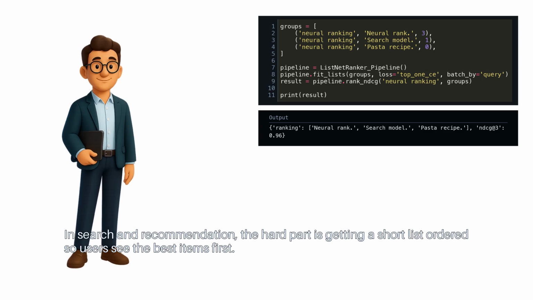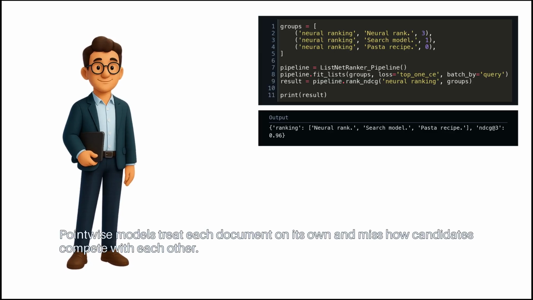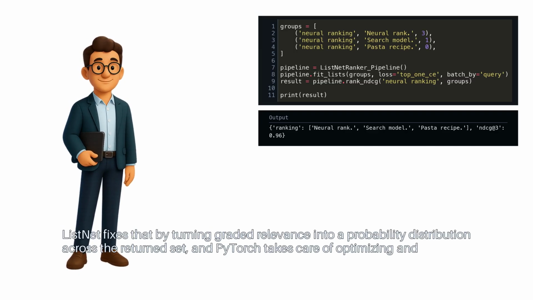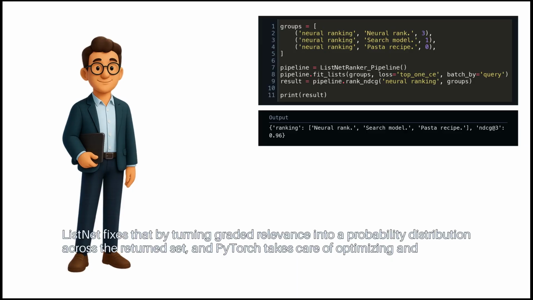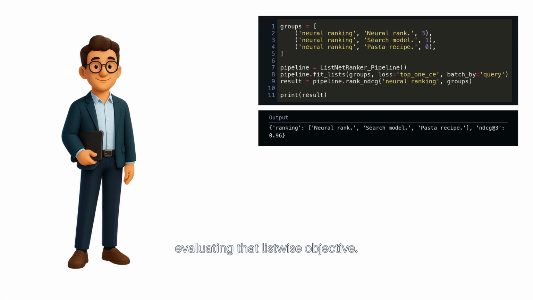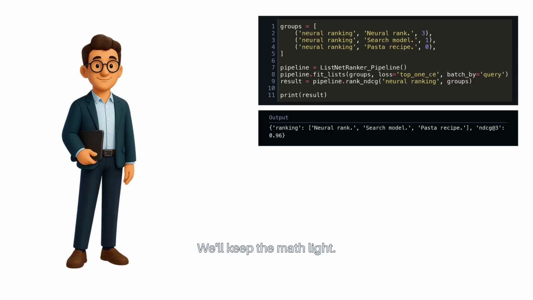The hard part is getting a short list ordered, so users see the best items first. Pointwise models treat each document on its own and miss how candidates compete with each other. ListNet fixes that by turning graded relevance into a probability distribution across the return set, and PyTorch takes care of optimizing and evaluating that listwise objective. We'll keep the math light.